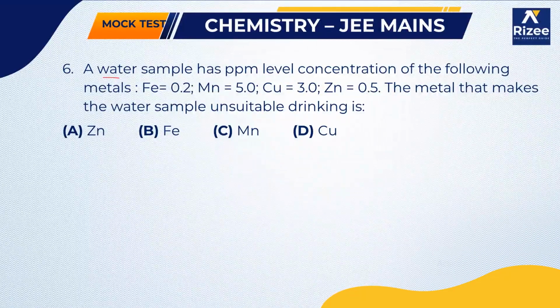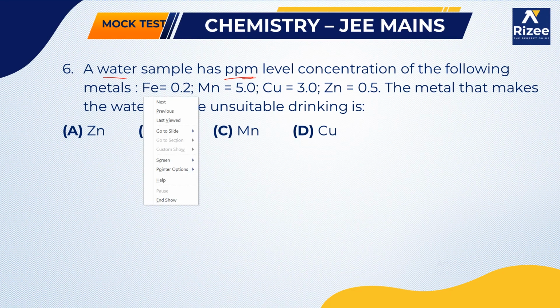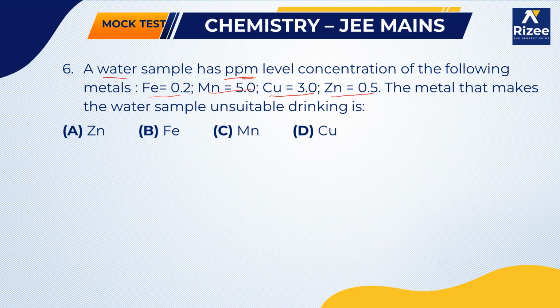The water sample has ppm level concentrations of the following metals, as given: iron as 0.2, manganese as 5.0, copper as 3.0, zinc as 0.5.